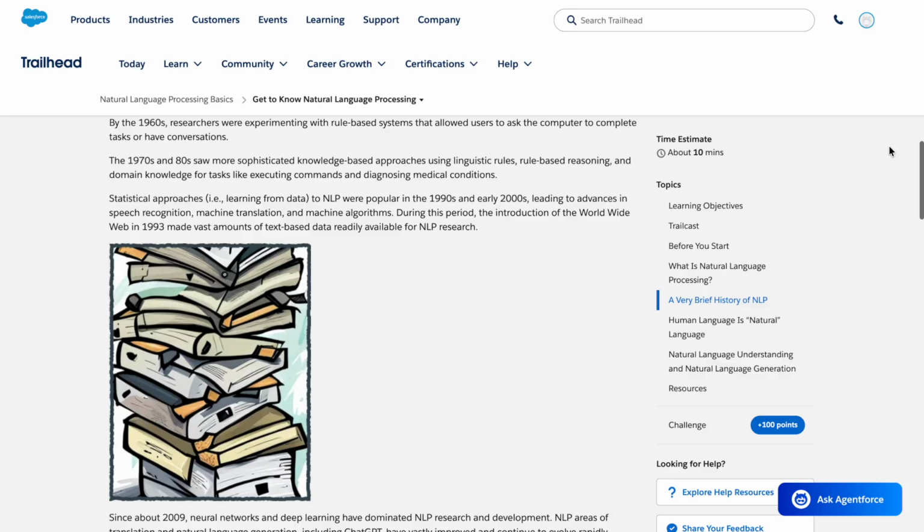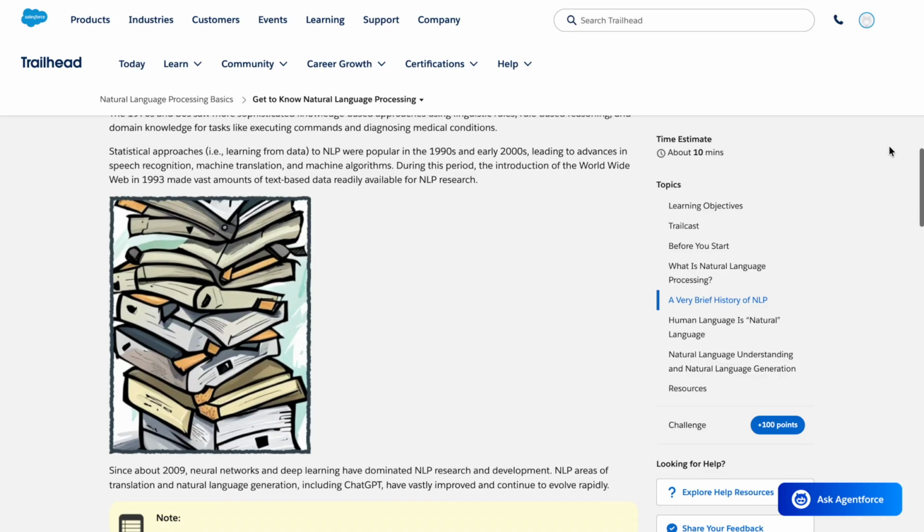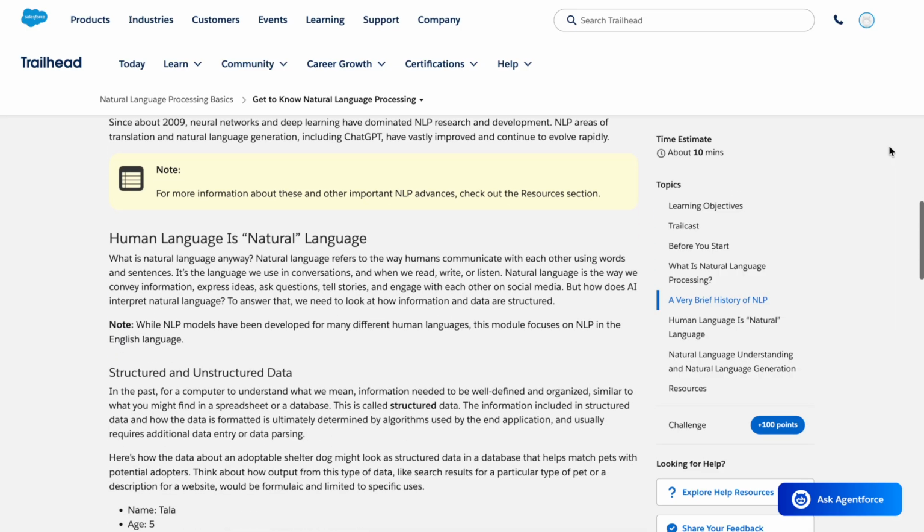Statistical approaches, i.e., learning from data, to NLP were popular in the 1990s and early 2000s, leading to advances in speech recognition, machine translation, and machine algorithms. During this period, the introduction of the World Wide Web in 1993 made vast amounts of text-based data readily available for NLP research. Since about 2009, neural networks and deep learning have dominated NLP research and development. NLP areas of translation and natural language generation, including ChatGPT, have vastly improved and continue to evolve rapidly. Note, for more information about these and other important NLP advances, check out the resources section.